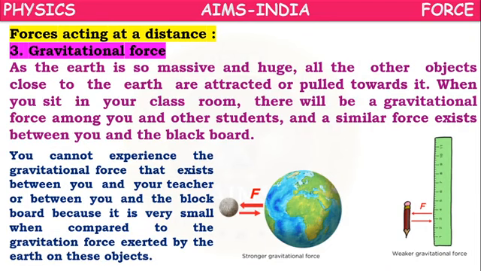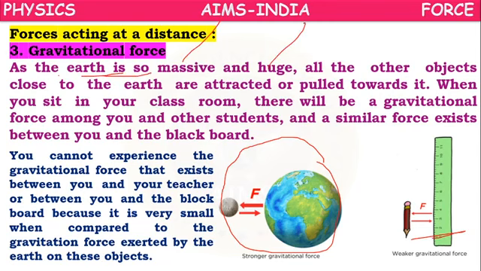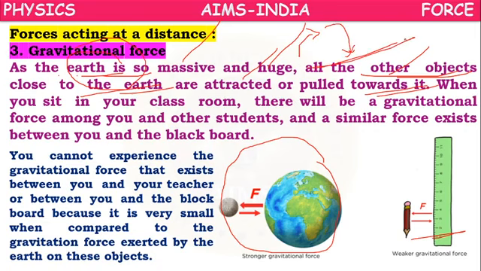But why do we observe only the gravitational force of the earth but not the other forces? The earth is so massive and huge that all the objects close to the earth are attracted and pulled towards it. The earth is very, very big. So when you throw a stone up, you can observe the stone falling.